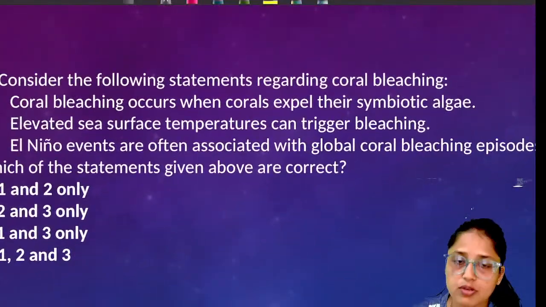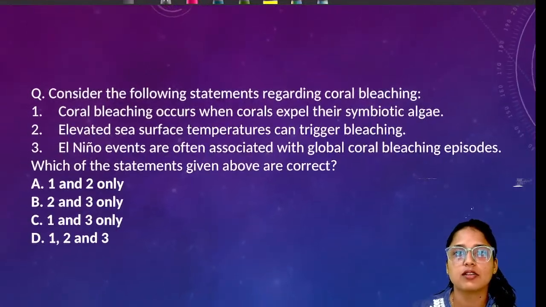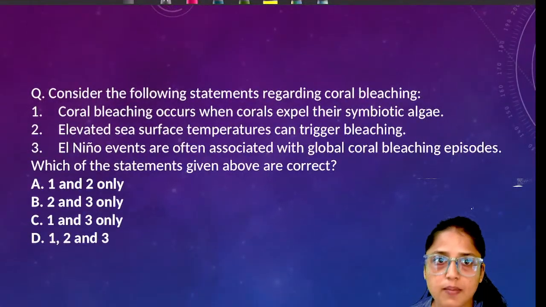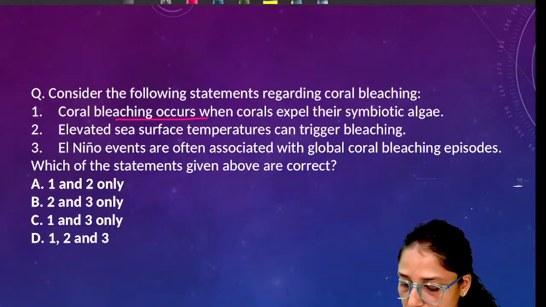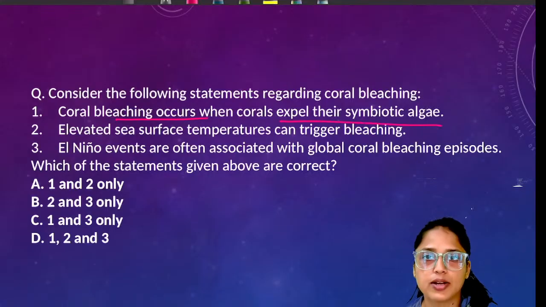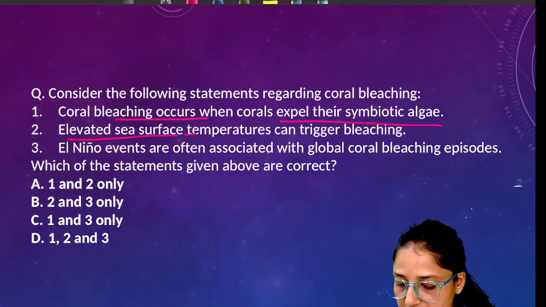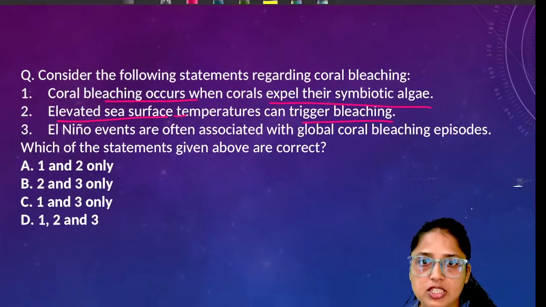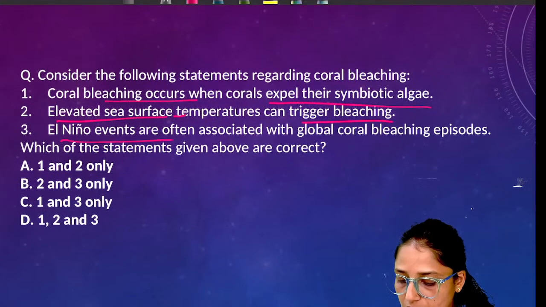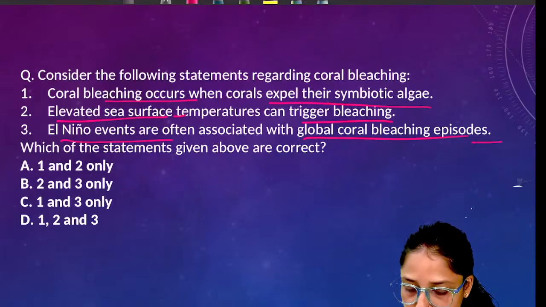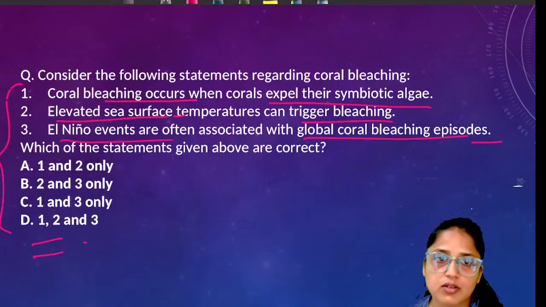Now, a practice question for you. Consider the following statements regarding coral bleaching. First, coral bleaching occurs when corals expel their symbiotic algae. Second, elevated sea surface temperatures can trigger bleaching. Next, El Nino events are often associated with global coral bleaching episodes. Please read the question once again and try to answer it.